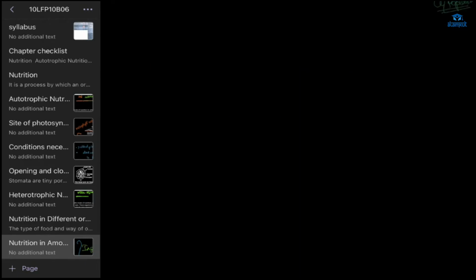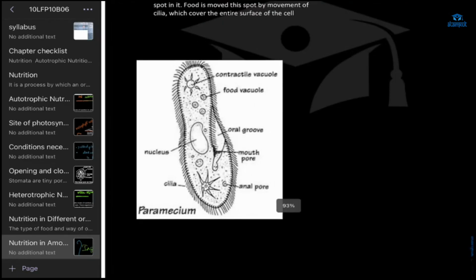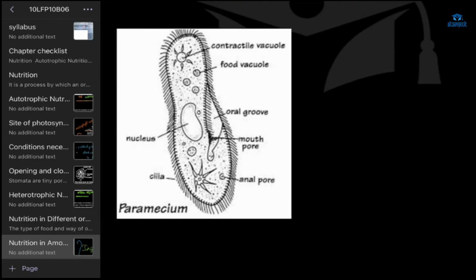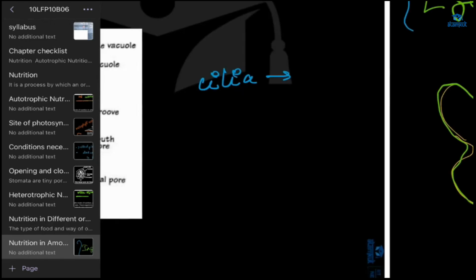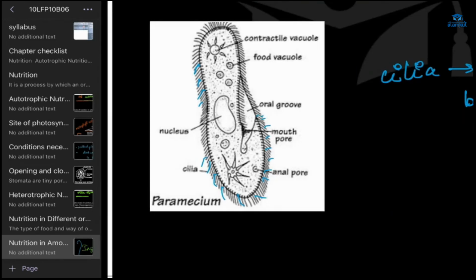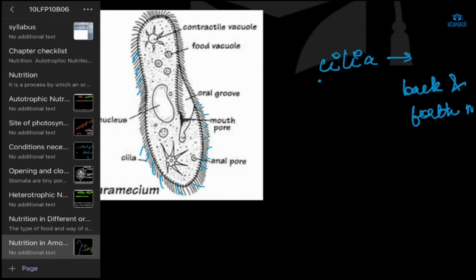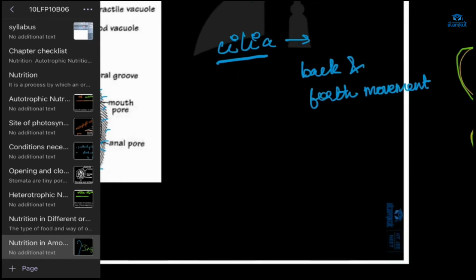Then next we have this. This is paramecium. In paramecium, there is this structure which is called cilia, and because of this there's back and forth movement. This paramecium moves with the help of cilia. It goes somewhere, then another place, then comes back to the same place. This is back and forth movement.